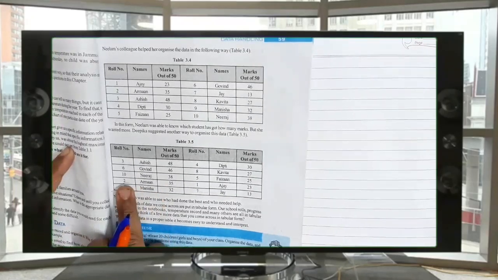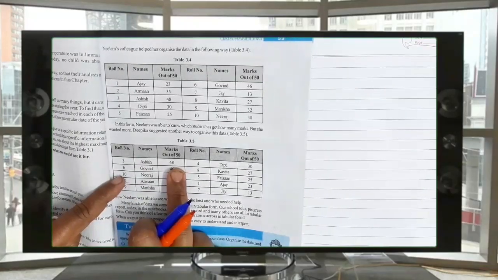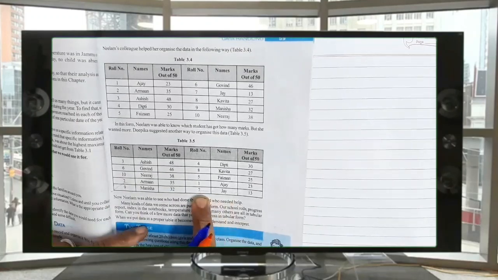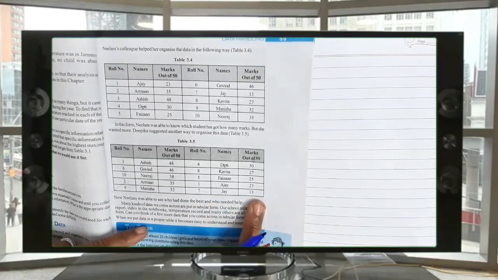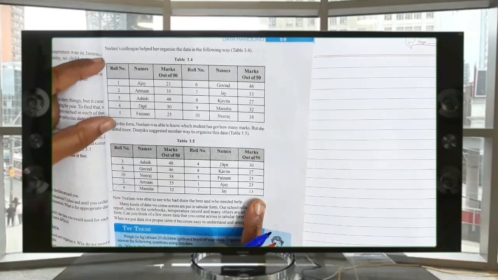See here, you just observe. Roll number 3, Ashish, 48. He is the highest scorer. Then who is the least? Suddenly you come to the last. Roll number 7, Jai, 13 marks. So this is systematic data.